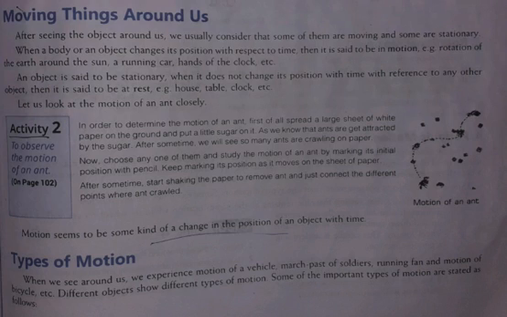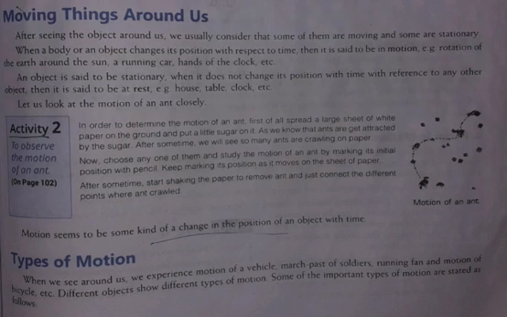When a body or an object changes its position with respect to time, then it is said to be in motion. For example, rotation of the earth around the sun, a running car, hands of the clock, etc. An object is said to be stationary when it does not change its position with time, with reference to any other object. Then it is said to be at rest. For example, house, table, clock, etc.